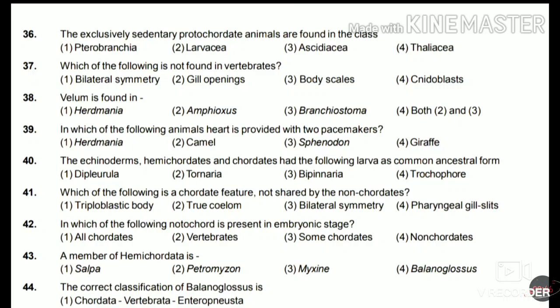38. Velum is found in Herdmania, Amphioxus, Branchiostoma, or both 2 and 3. So the answer for this is both 2 and 3, both in Amphioxus and Branchiostoma. 39. In which of the following animals is the heart provided with two pacemakers? Herdmania, camel, sphenodon, or giraffe? So the answer for this is Herdmania.